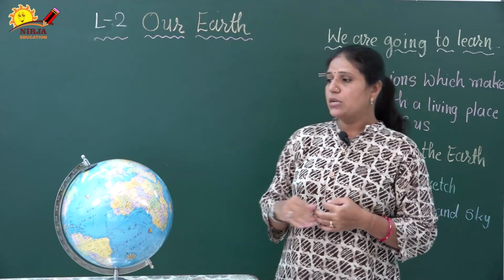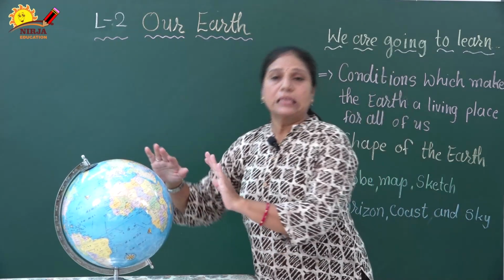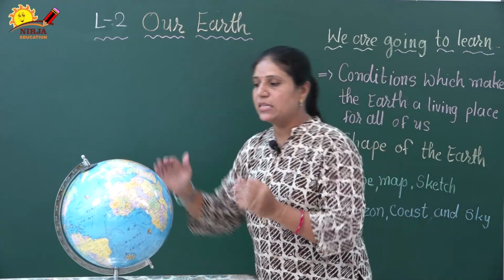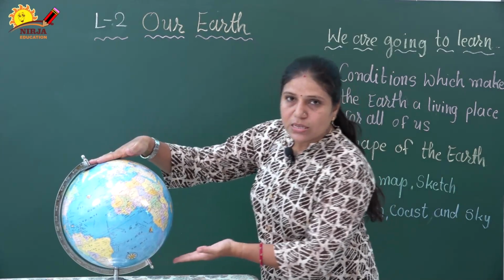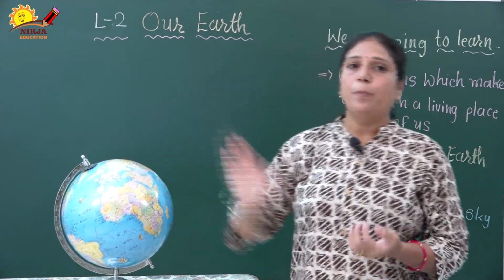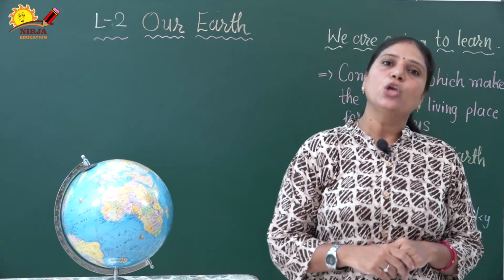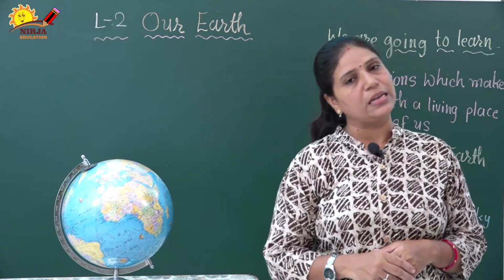Do you know, students, is it a proper round shape? No, it is round like an orange. It is flattened at the poles on both sides. It is the Earth, a place with the right things for human beings and all living organisms to survive.